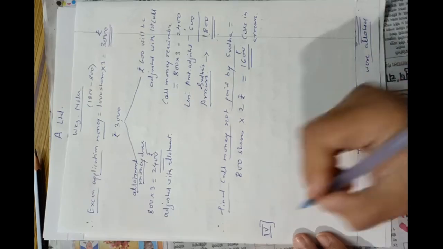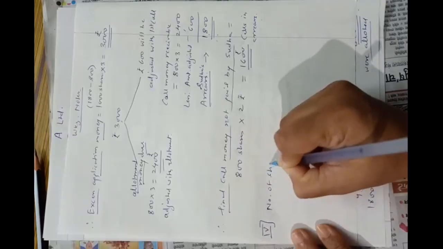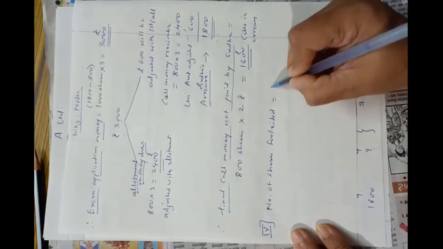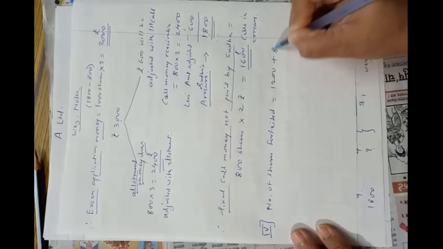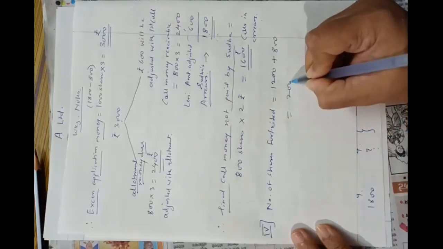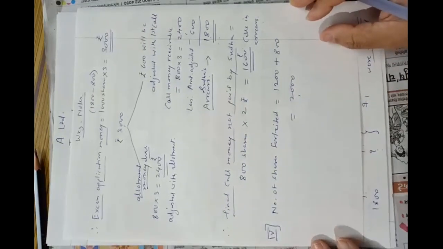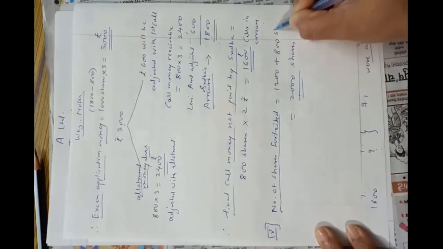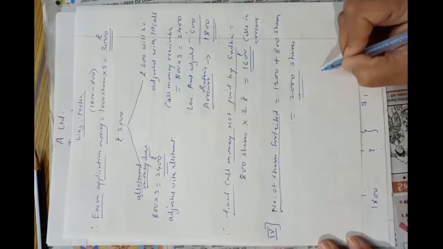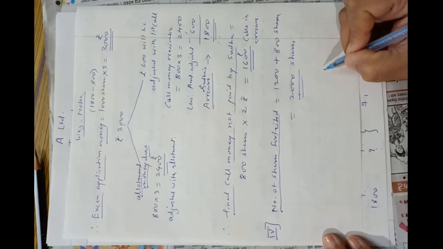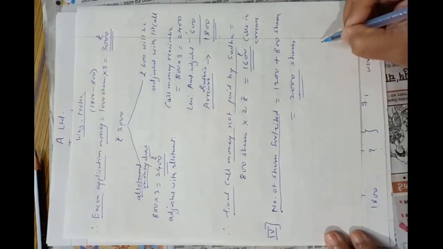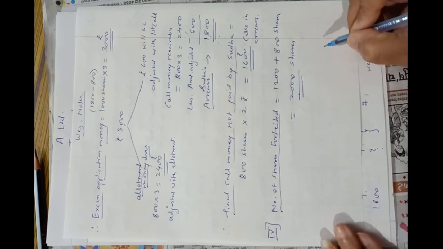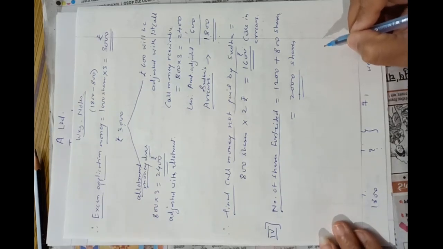The number of shares forfeited is equal to 1200 shares of Rishabh plus 800 shares of Sudha. So 2000 shares were forfeited by the company. These shares were reissued at rupees 7 per share fully paid up. Understood? It means rupees 3 per share will be the discount, which amount will be used from the share forfeiture account.